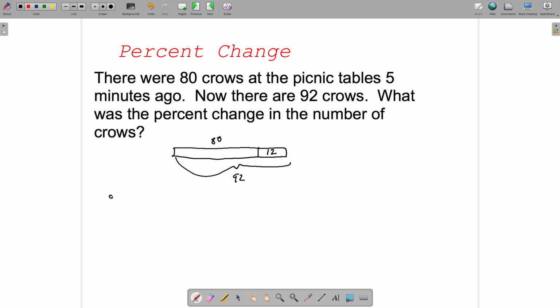When you do percent change, we always find the amount of change out of the original or starting amount.